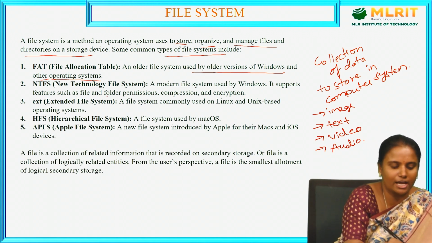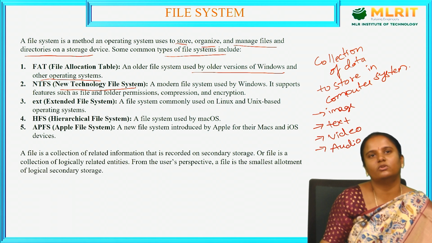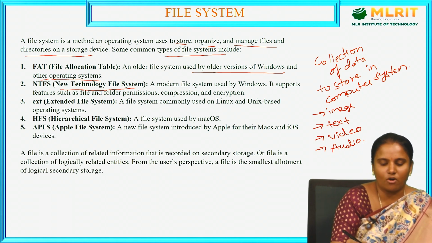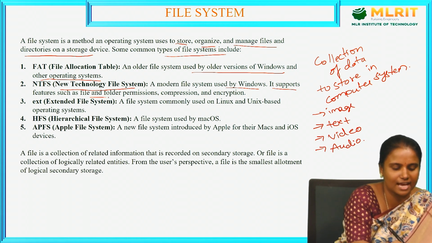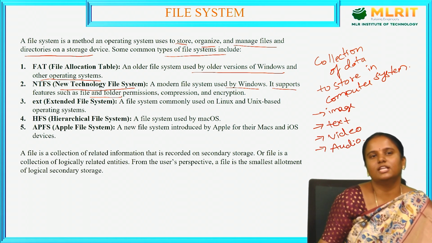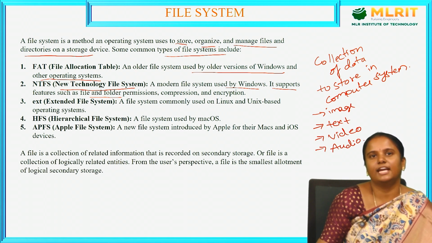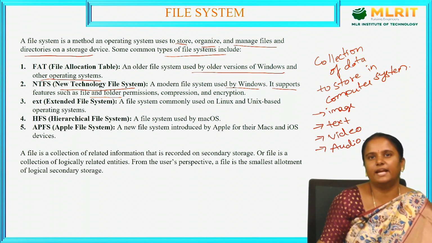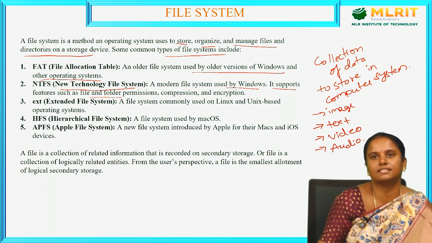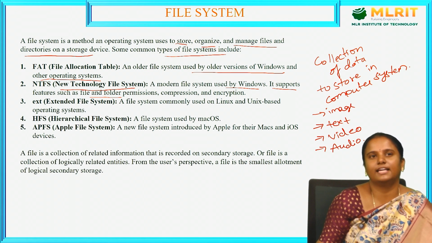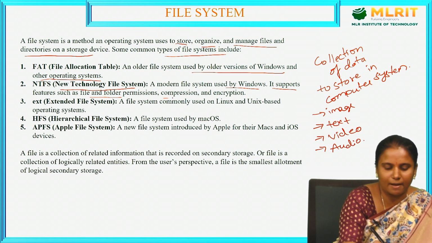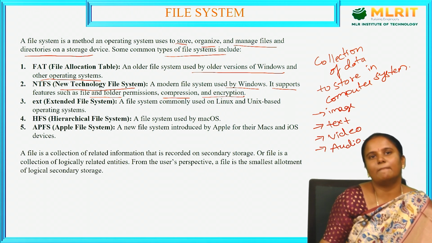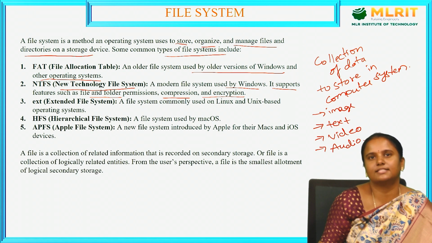Next, the new technology file system. It is a modern file system used by Windows, and it supports features such as file and folder permissions, compression, and encryption.